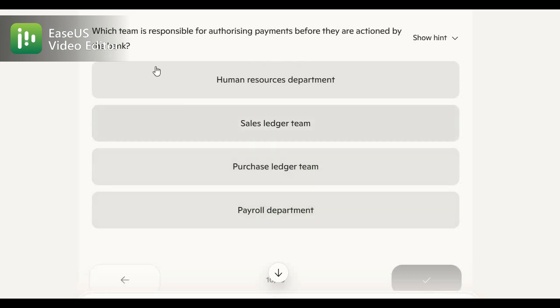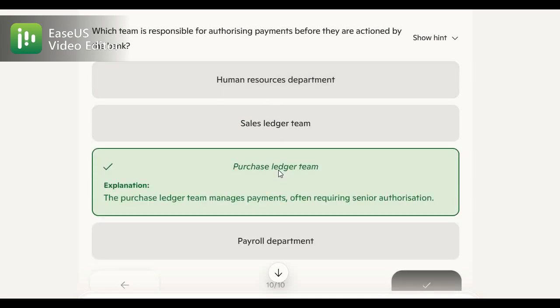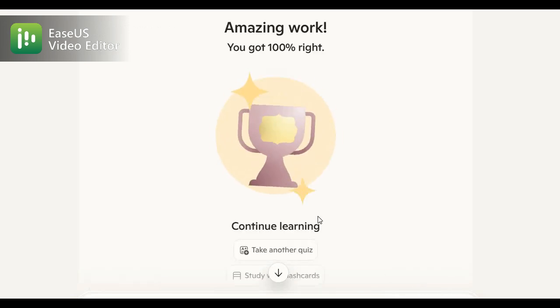Then MCQ number 10: which team is responsible for authorizing payments before they are actioned by the bank? Here you will have the purchase ledger team, because the purchase ledger team manages payments upon receiving senior authorization. So these are the 10 MCQs we have done here. Amazing work. Great.